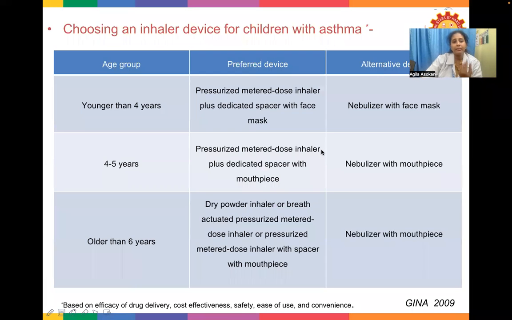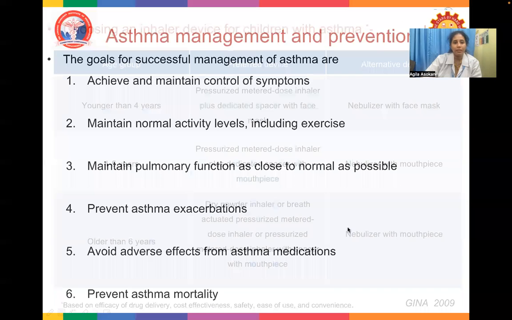Now choosing the inhaler device. Less than 4 years, the preferred device is a pressurized metered dose inhaler plus a dedicated spacer with face mask. Alternative device is a nebulizer with face mask. 4 to 5 years, it is a pressurized metered dose inhaler plus dedicated spacer with mouthpiece, or nebulizer with mouthpiece. Older than 6 years, you can use a dry powder inhaler or a breath actuated pressurized metered dose inhaler or a pressurized metered dose inhaler with spacer with mouthpiece. Alternative device is nebulizer with mouthpiece.